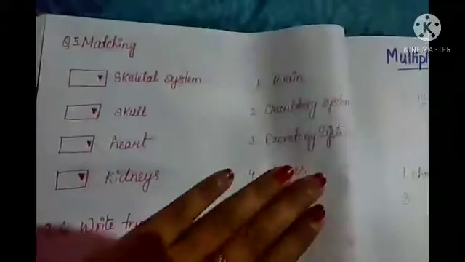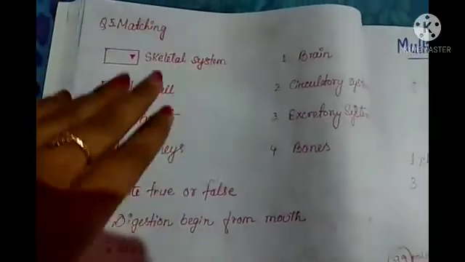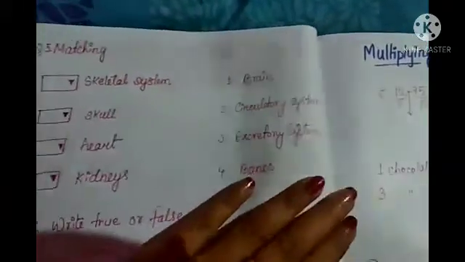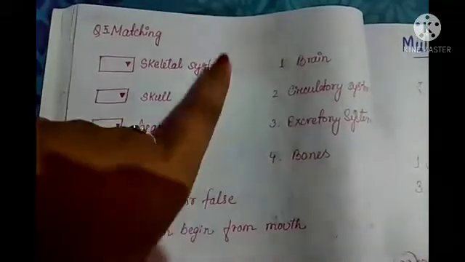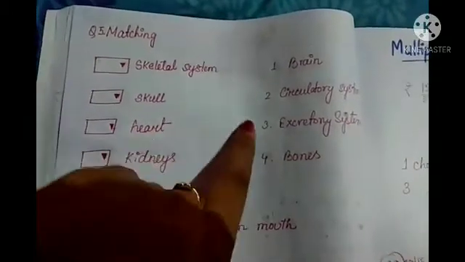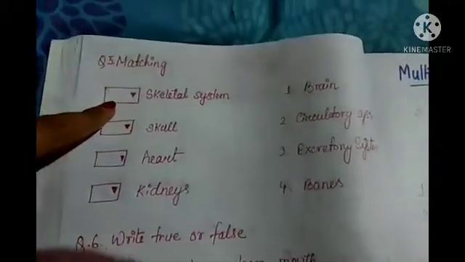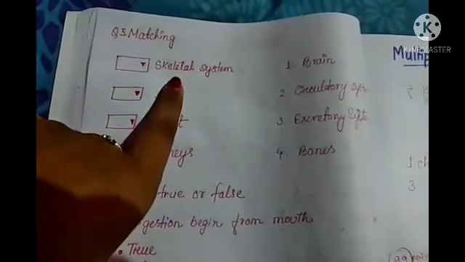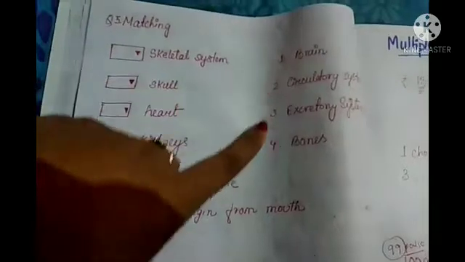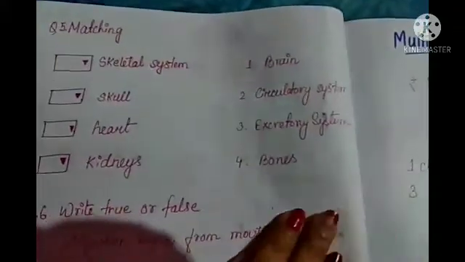Now see this question properly students, matching. Okay, so as I told you, in this exam you will have matching also. So here how you have to do this, students: here no need to match by drawing some lines, but you have to choose here also. You can see some boxes on the left side, and here some numbers are there. So you have to see which number is matching, and that number you have to choose. Okay students, so let us see what is given here.